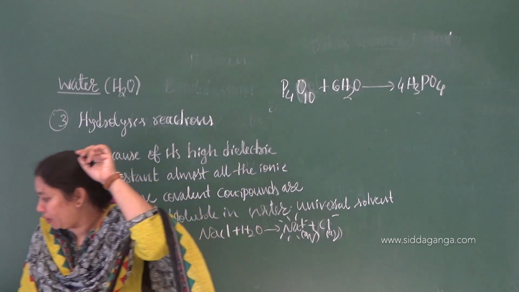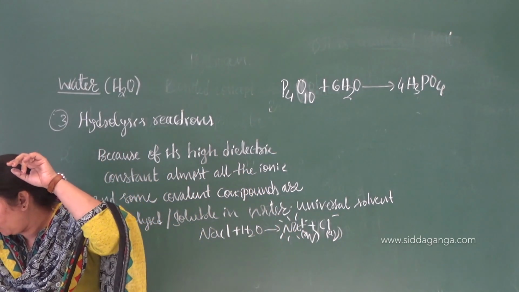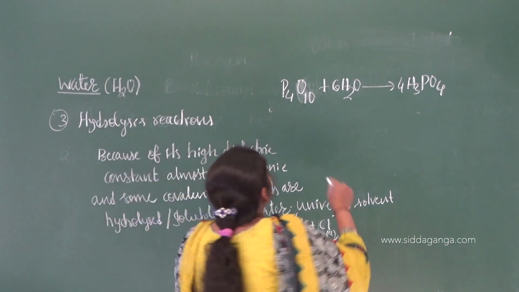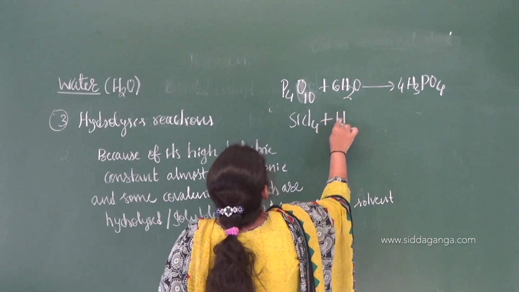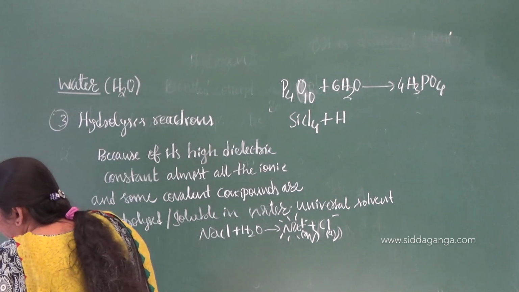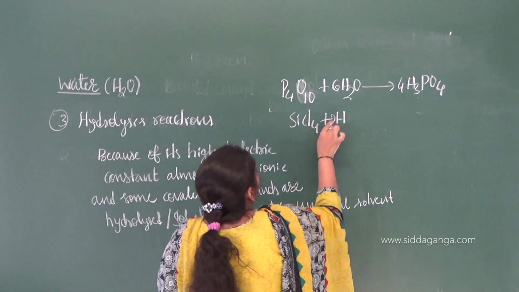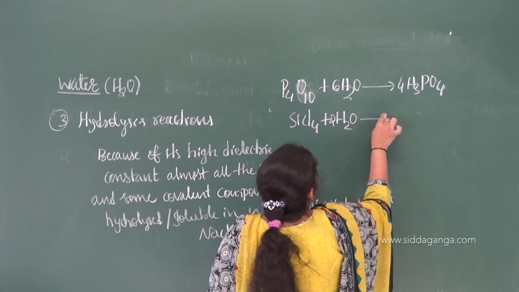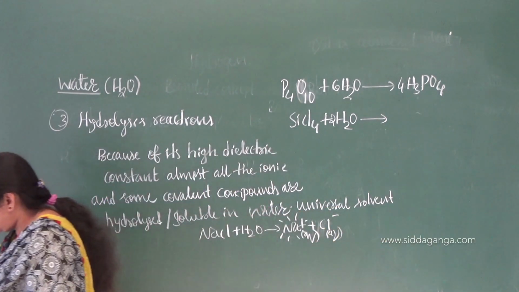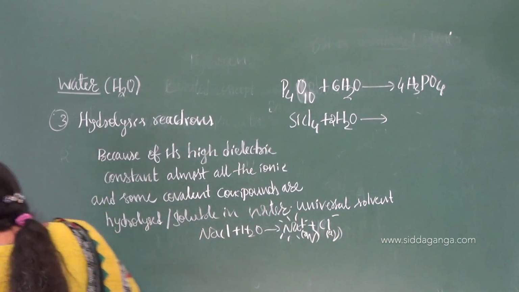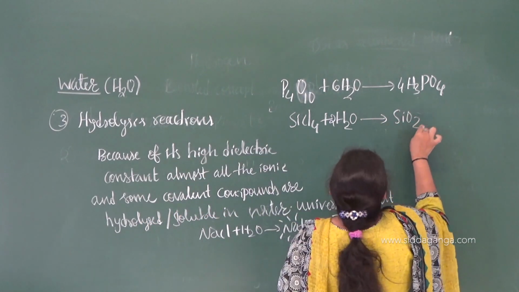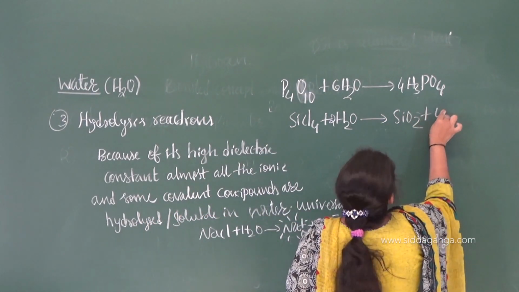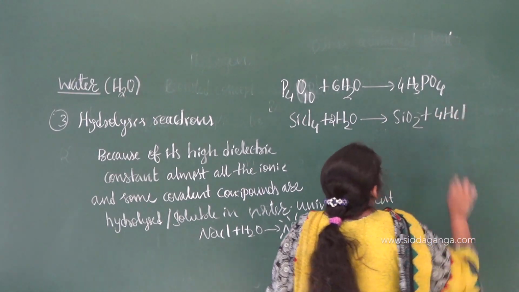Similarly, one more example you can have, silicon tetrachloride, SiCl4. It is also covalent in nature. If it is dissolved in water, it will form silicon dioxide plus 4HCl. This is the story.